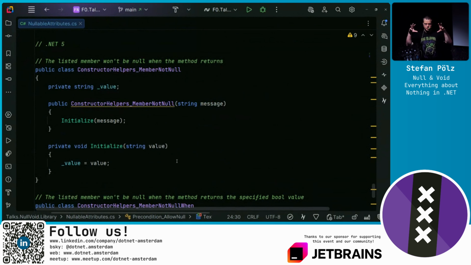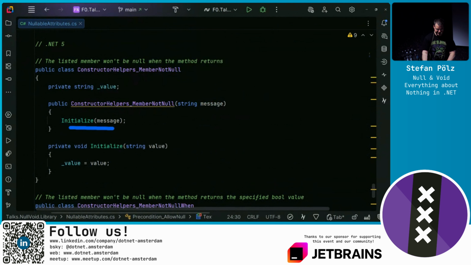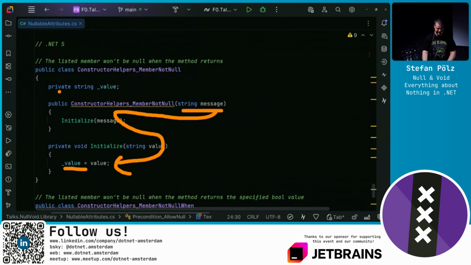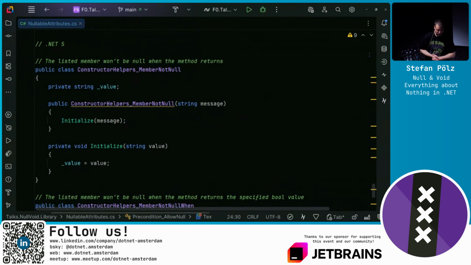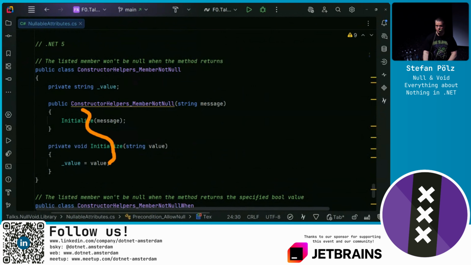I mentioned that this code analysis is static. It doesn't flow into any methods. So in this constructor, we call the initialize method. And the initialize method is actually setting the value to something that is not null, and this is annotated as not null to fulfill the contract. But we still get a warning that this underscore value is not set